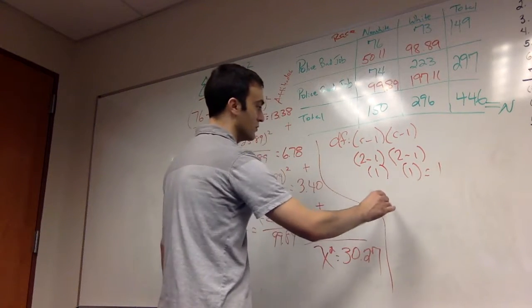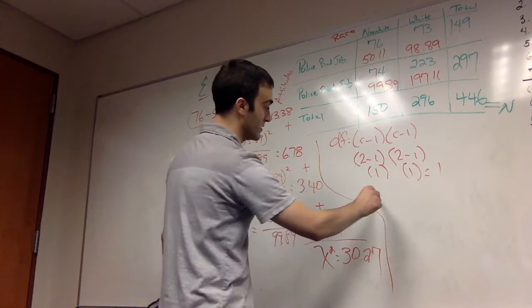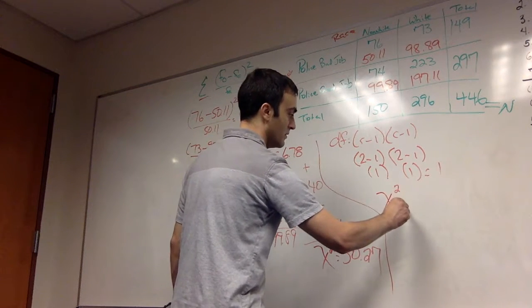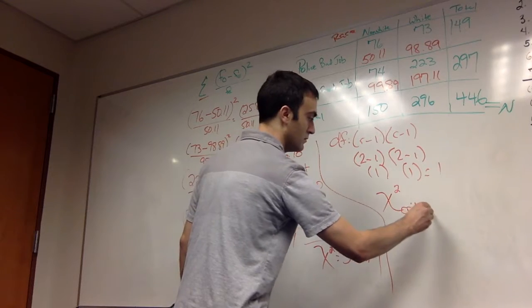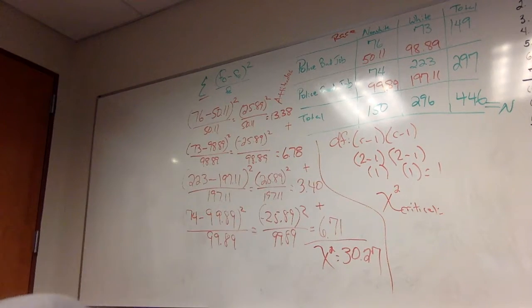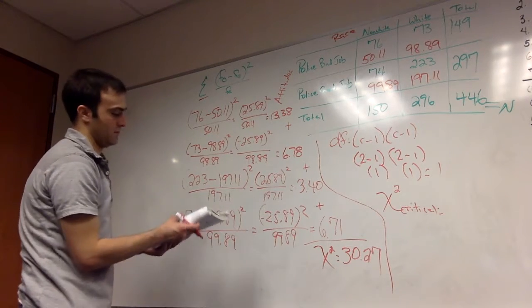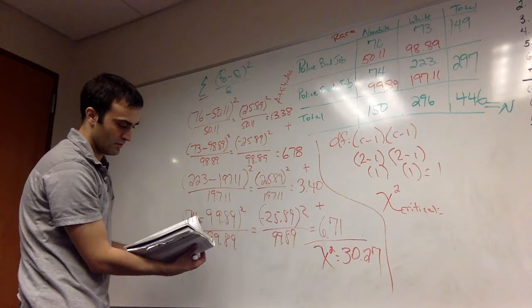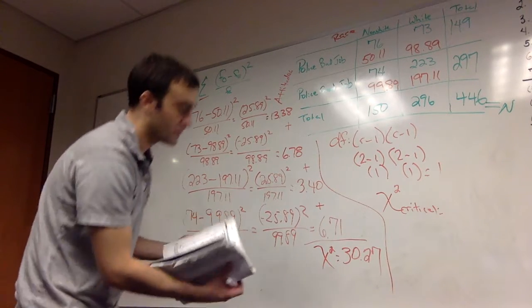When you go to the 0.05 column in the chi-square table in the back of the book, for 1 degree of freedom, the critical value, I believe it is 3.84. Let's double check. Yes, 3.84.